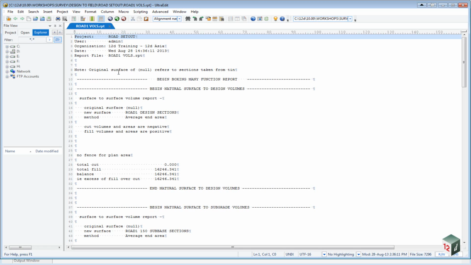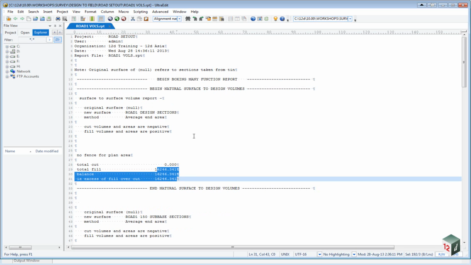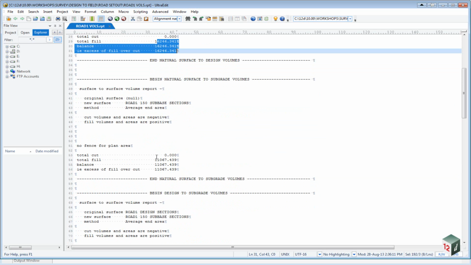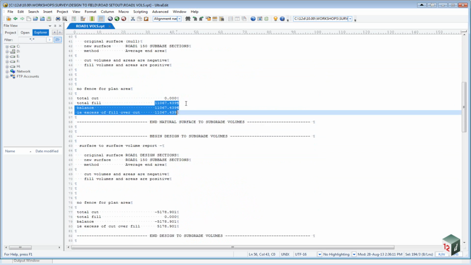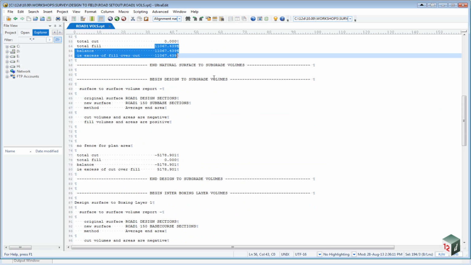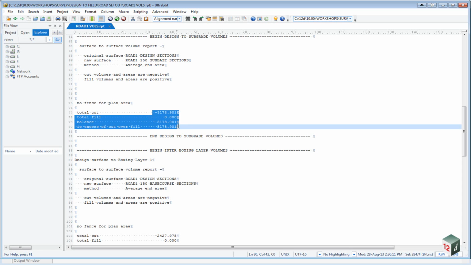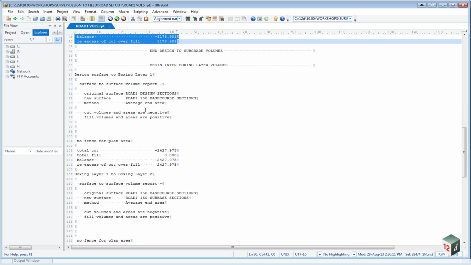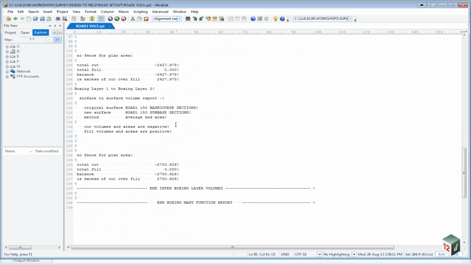The first volume that you're going to see at the top here is the volume between the natural surface and the design, and that's the volume here. The second volume will be between the natural surface and the subgrade, which is the bottom surface. The third volume will be the design and the subgrade, so the design surface and the bottom surface, and then we go into our interboxing layers, so design to base course and base course to subgrade.